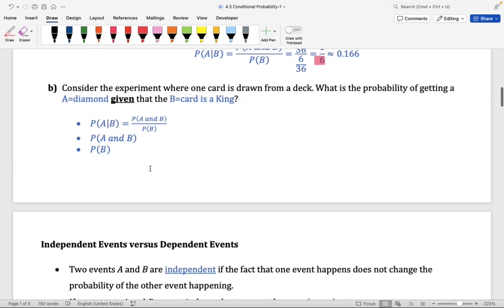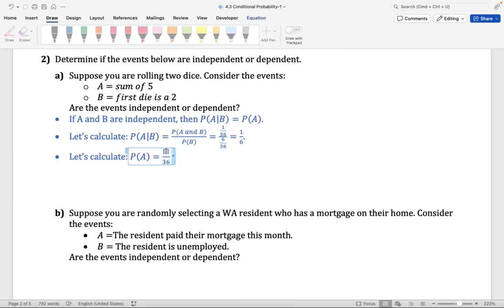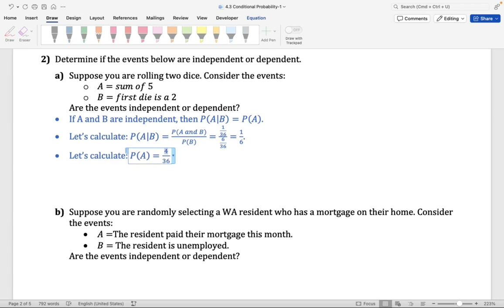Okay? Let's go back to our problem here. The number of ways A can happen is 4. And again, we're dividing by the total number of outcomes in the sample space. You can go ahead and enter this on your calculator and get a decimal. I'm just going to go ahead and write 1 over 9. Again, you can get the decimal 0.1111 repeating, right? Same thing with 1 over 6. You can get the decimal 0.666 repeating. I'm just going to go ahead and round.